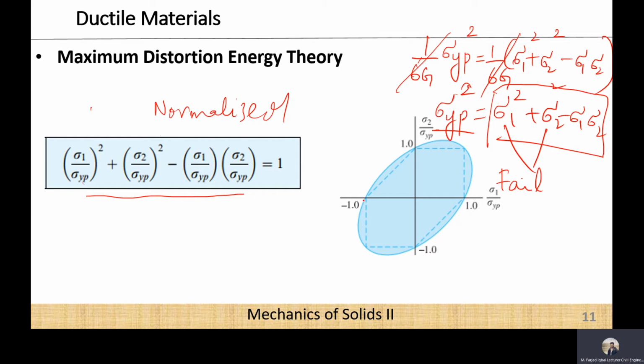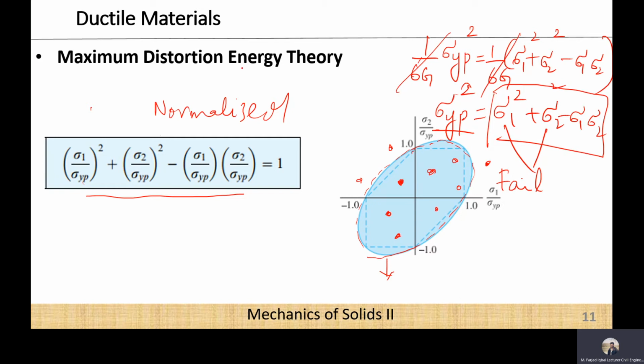Now if I represent this solution in the graphical manner, we will get this elliptical shape, right? This elliptical shape over here. Okay, so this is known as the failure criteria for maximum distortion energy. If this sigma 1 over yp and sigma 2 over yp are lying inside this elliptical shape, obviously the material is safe. But if these points are lying outside this elliptical shape, the material is going to fail. And you can see there is a difference.